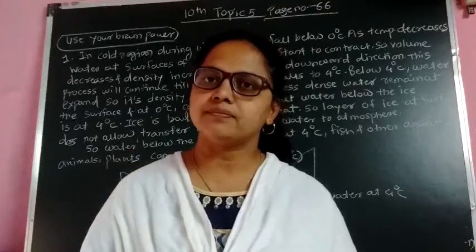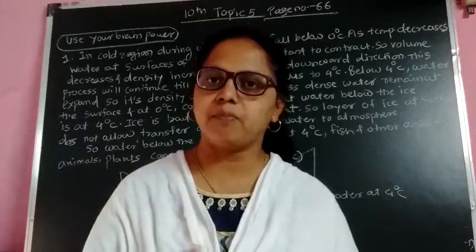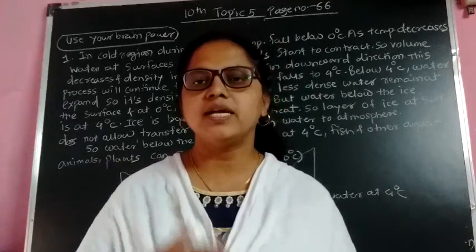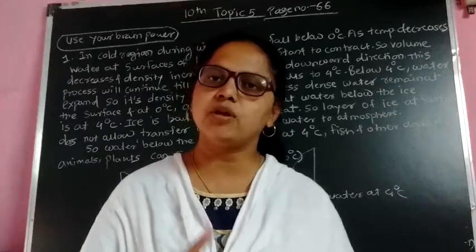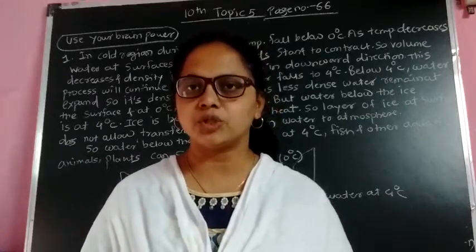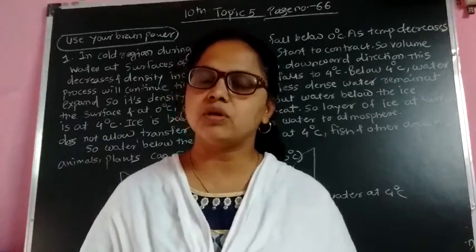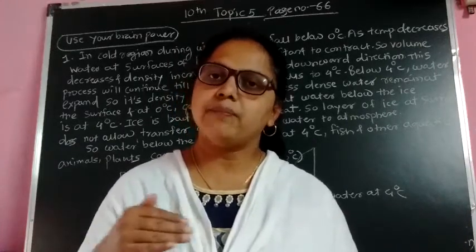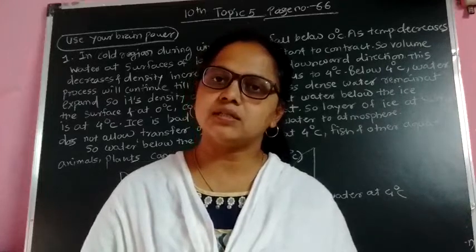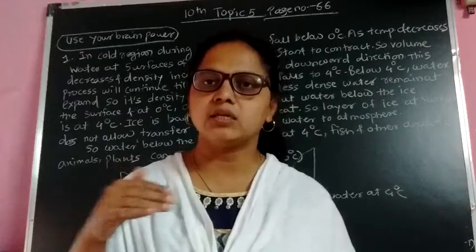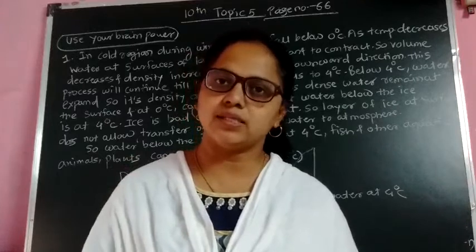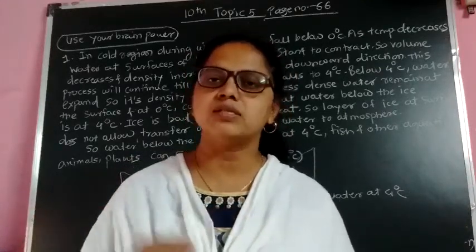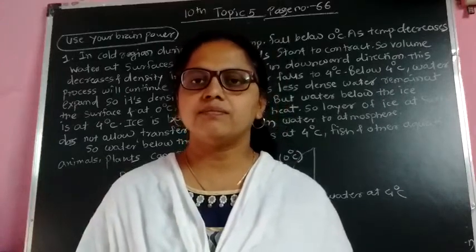At that time, the water expands. When water expands, its volume increases and density decreases, because volume and density are inversely proportional. So less dense water goes in the upward direction. When the temperature falls below 4 degrees Celsius, the less dense water goes upward and is converted into ice. So when an ice layer is formed on the surface of water, what will happen?